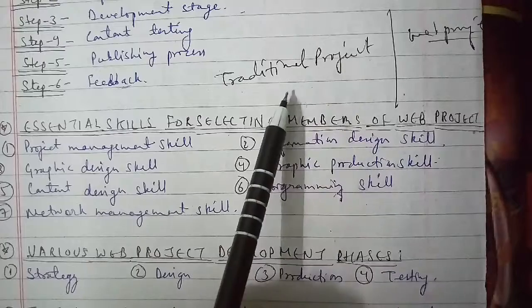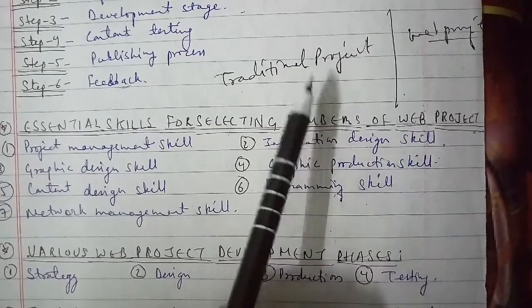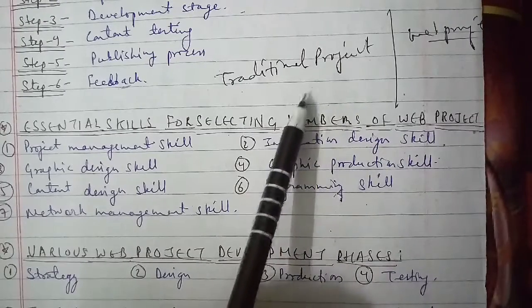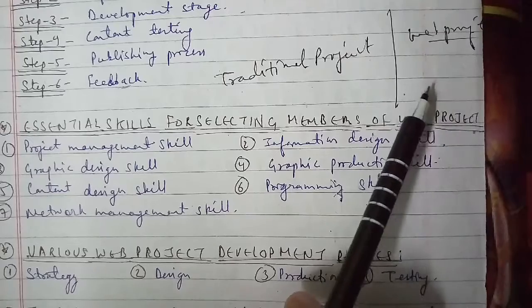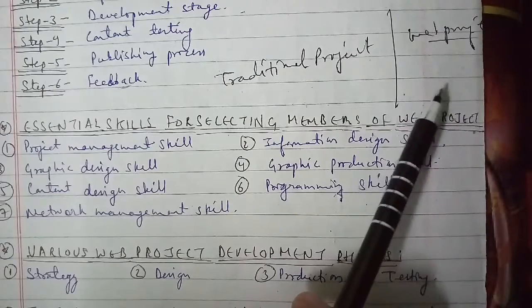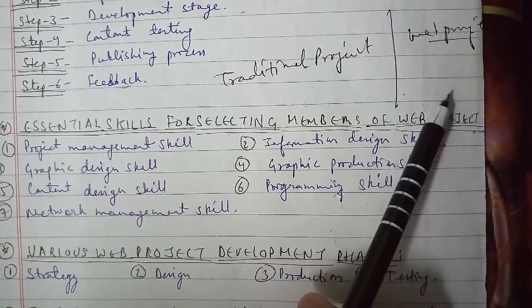Let's go ahead with another one, that is the essential skills that must be identified while selecting the members of the web project team. That is something you have to go through, and it has been asked many times for 3 marks. Let's go ahead with the sequence here.